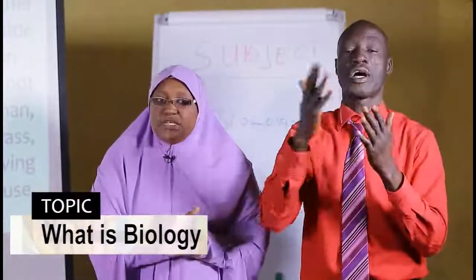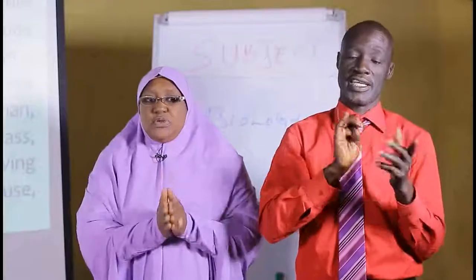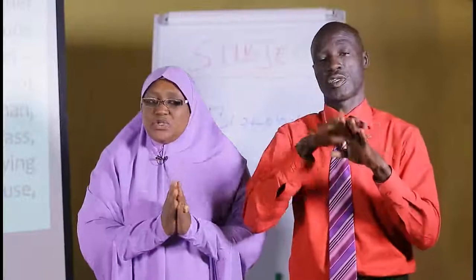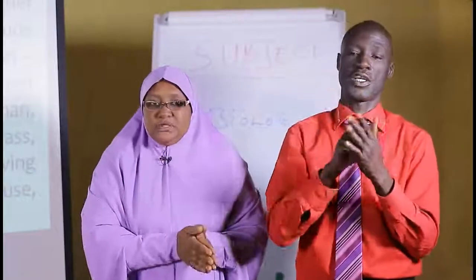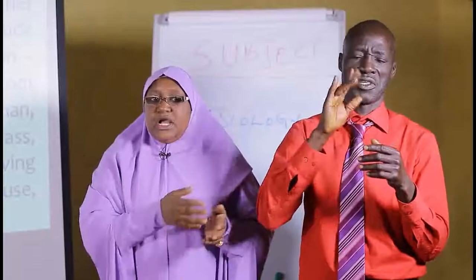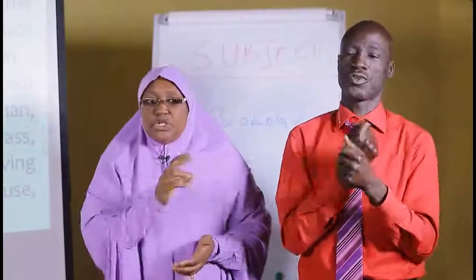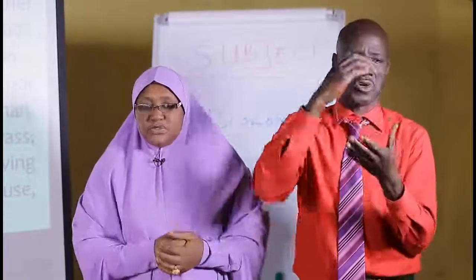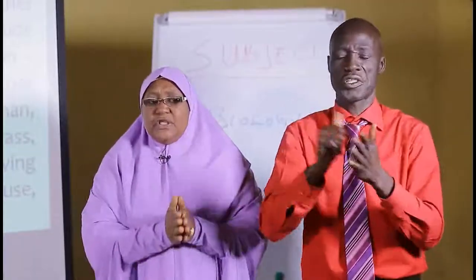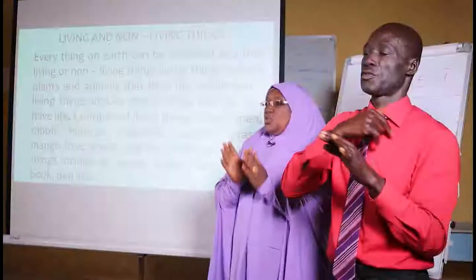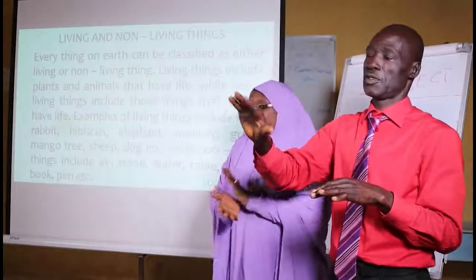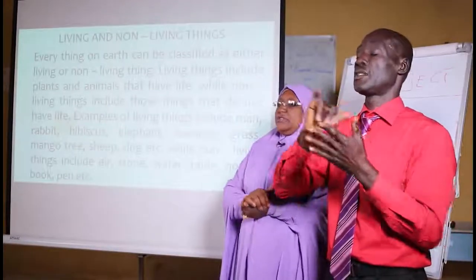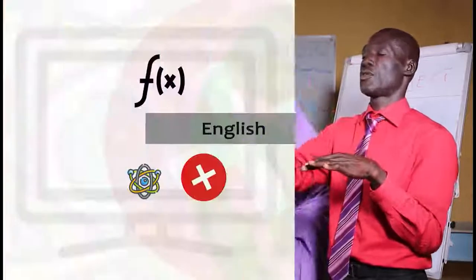As far as biology is concerned, we are going to be concerned with the study of these creatures, the plants and the animals. Anything that does not have life belongs to non-living things. We have things like stone, cars, the sun, the moon, the tables around you in the class, your books, your uniforms, your shoes. These are all non-living things. So you now know the difference between living and non-living: living things are those that have life, while non-living things are those that do not have life.